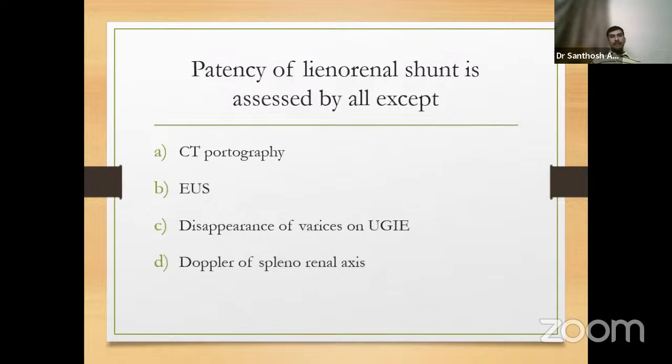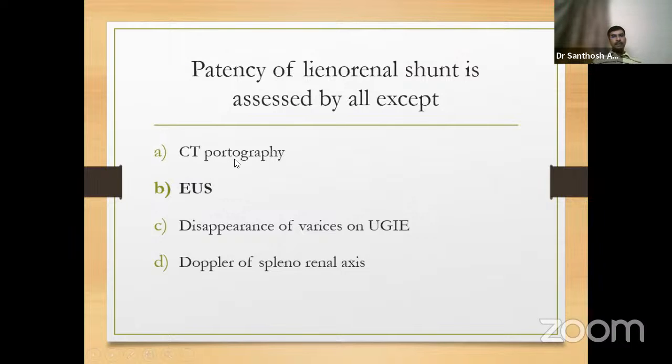First, liver. The patency of a lieno-renal shunt or the spleno-renal shunt is assessed by all except. The options given were CT angiography, which is given with an excess dose of contrast and slightly different timing, endoscopic ultrasound, disappearance of varices on endoscopy, and Doppler of splenorenal axis. The answer is EUS because we don't do EUS for portal hypertension.